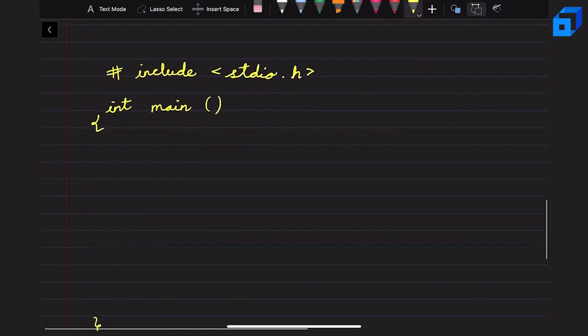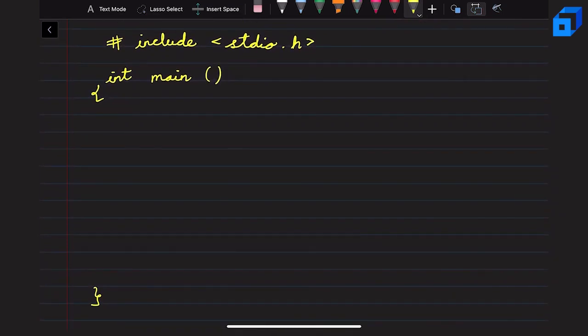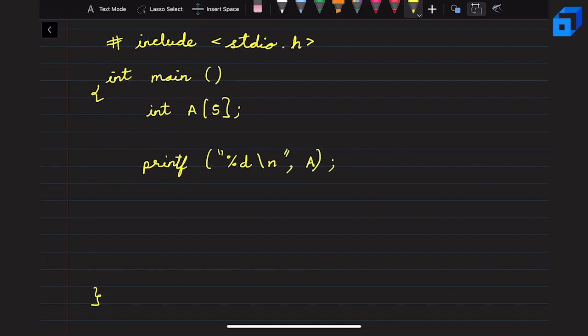So let us go to a C program and let's declare the integer array of size 5. Now if you execute this statement, printf, %d is used for integers, \n is used for next line, and if you try to print A, this will print the base address, or the address of the first element of the array.